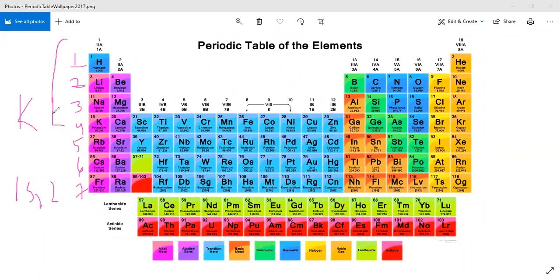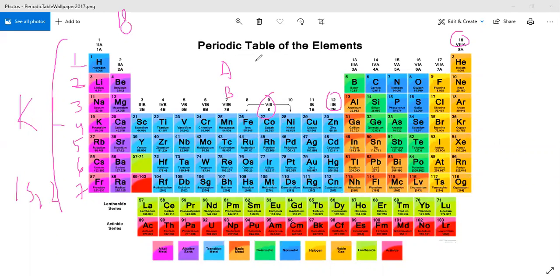There are a total of 7 periods and 18 groups: 1, 2, 3, 4, 5, 6, 7, 8, 9, 10, 11, 12, 13, 14, 15, 16, 17 and 18. These 18 groups are divided into 1A to 8A and 1B to 8B, that is, A and B groups.